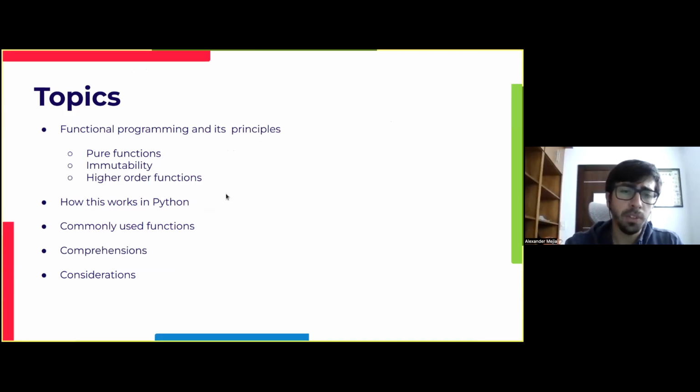Later on, we will talk about commonly used functions that exist in Python that help us use these principles and also help us build software using functional programming. Later on, we'll talk about a specific concept in Python, which is called comprehensions. And finally, we'll talk about some considerations that we have to take into account when we work with this style of programming in Python. So let's go ahead and get started.